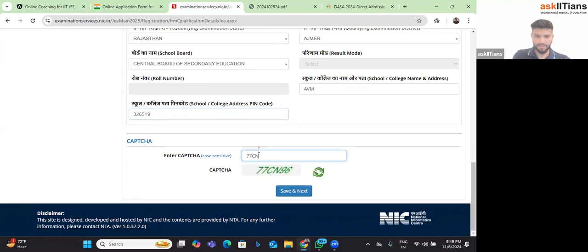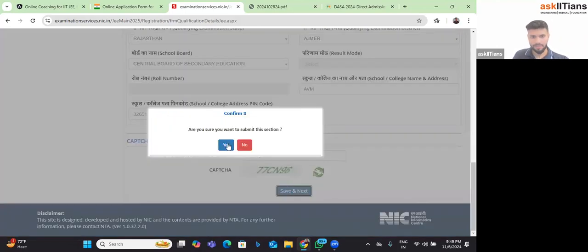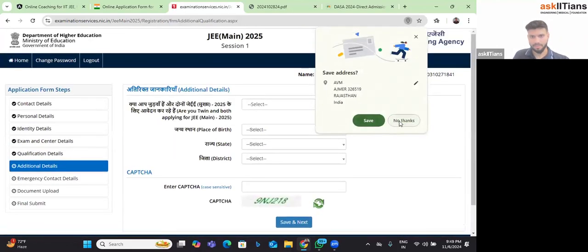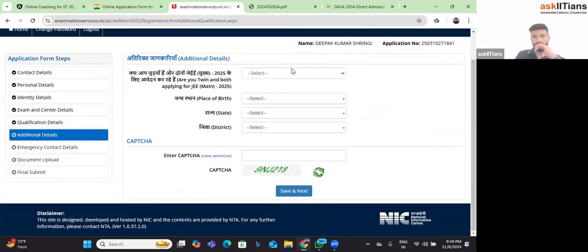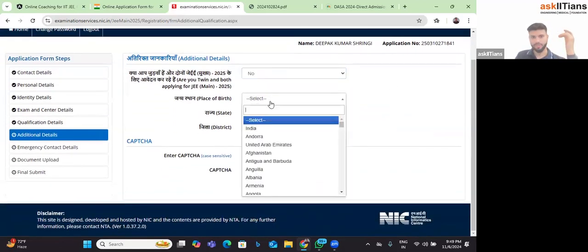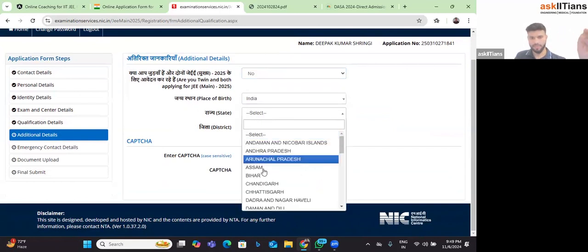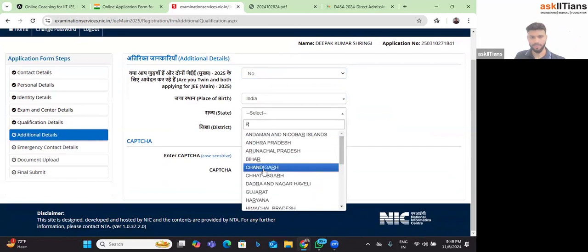I hope this page is clear to everyone. This was just the basic information. Okay. Now, there's another question: do you have a twin? If not, then just fill no for that. Your place of birth, you can fill over here. Your district and your state, you can fill over here quickly.